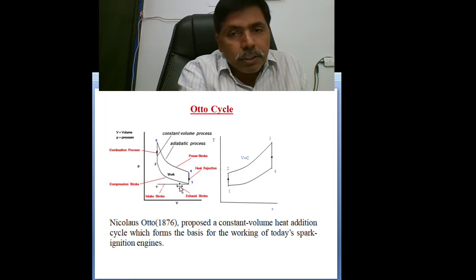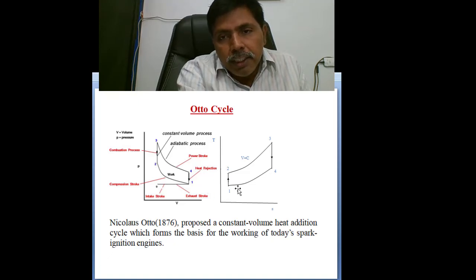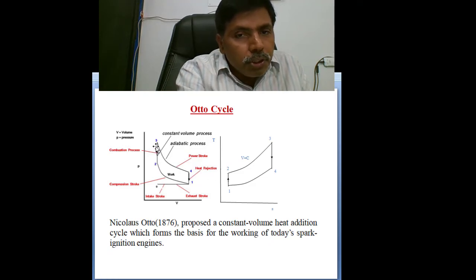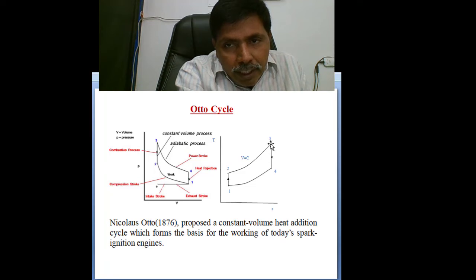The first process is adiabatic compression, and in the TS diagram also you can see 1 to 2 adiabatic compression. Next, 2 to 3 is constant volume heat addition. Next, 3 to 4 is again adiabatic or isentropic expansion.